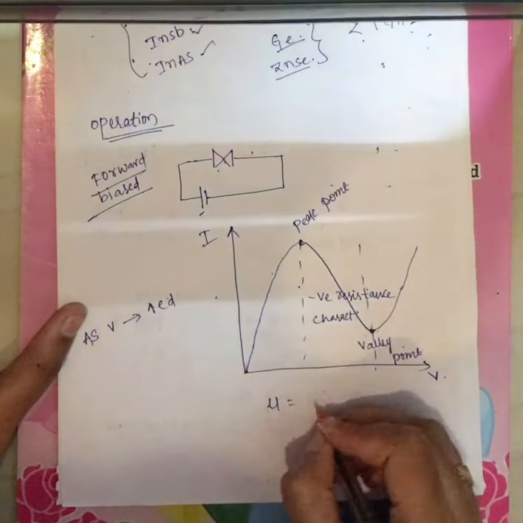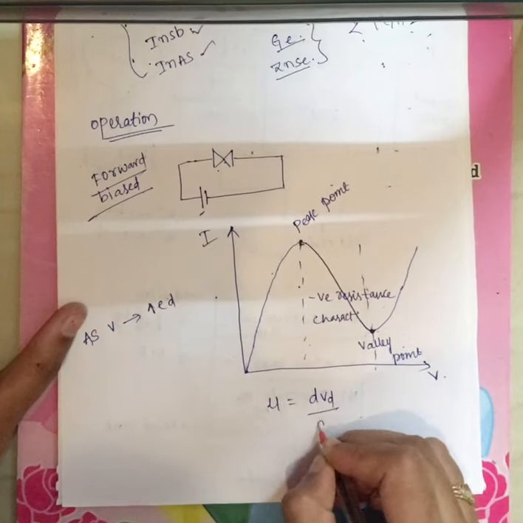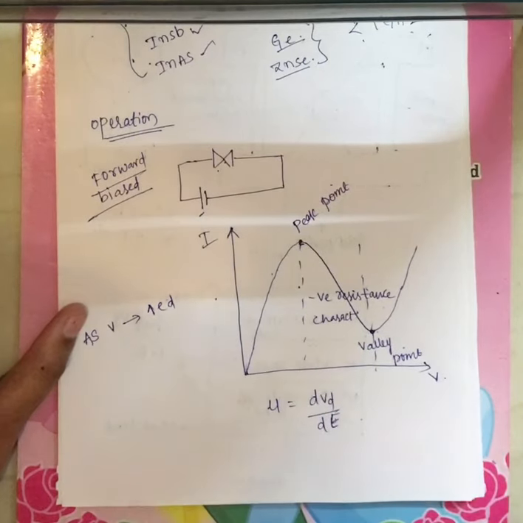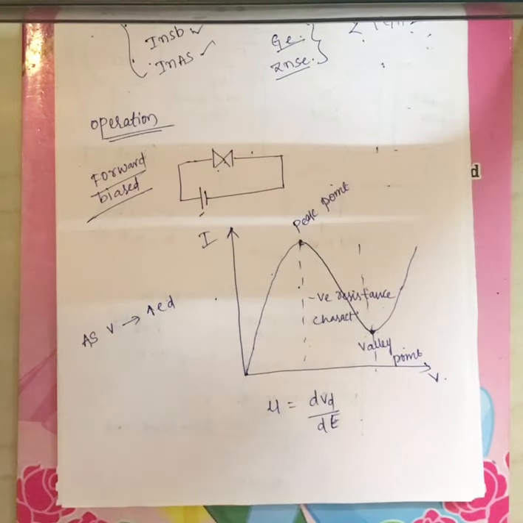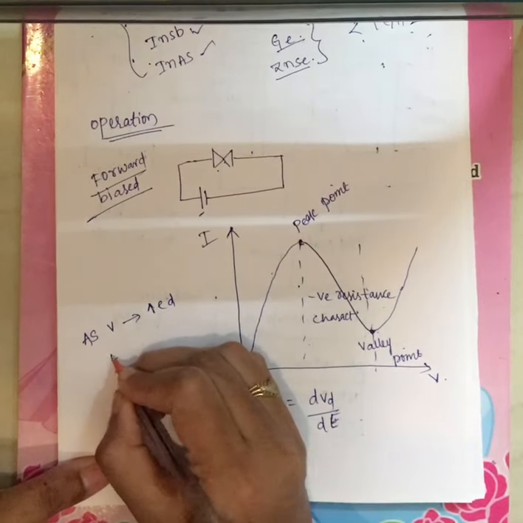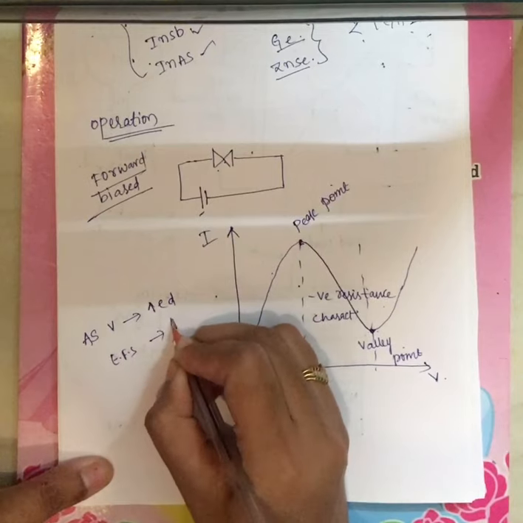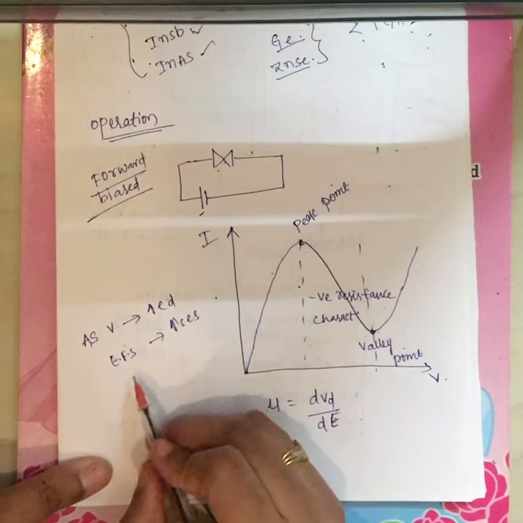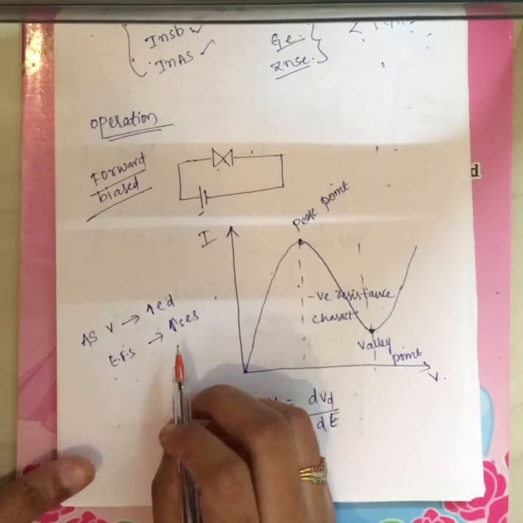We know that mobility is nothing but dVd by dE, where mu is the mobility and Vd is the drift velocity. What is drift velocity? It is the velocity gained by the electrons due to the electric field. E is your electric field strength. As we increase the voltage, the electric field strength also increases.